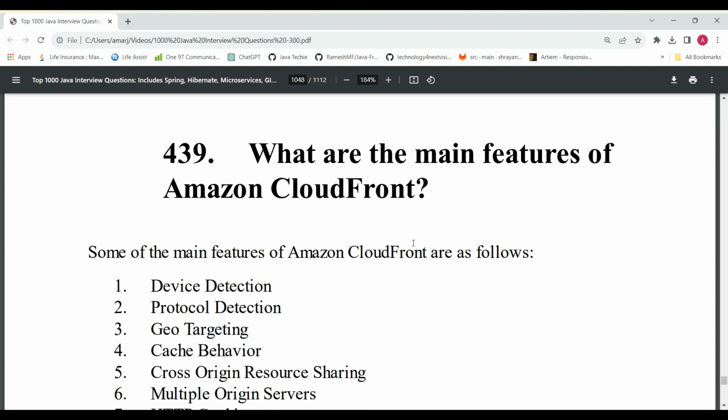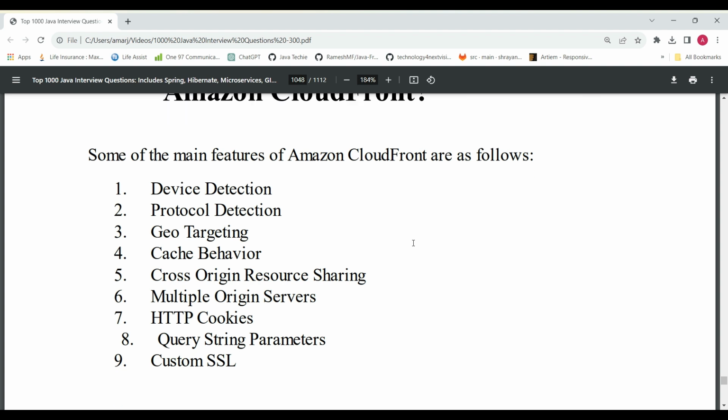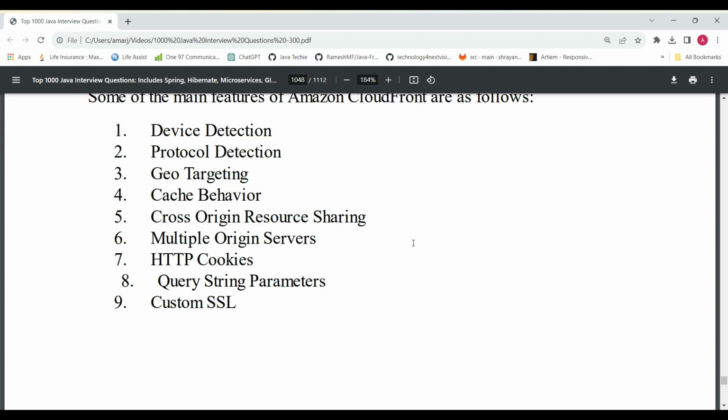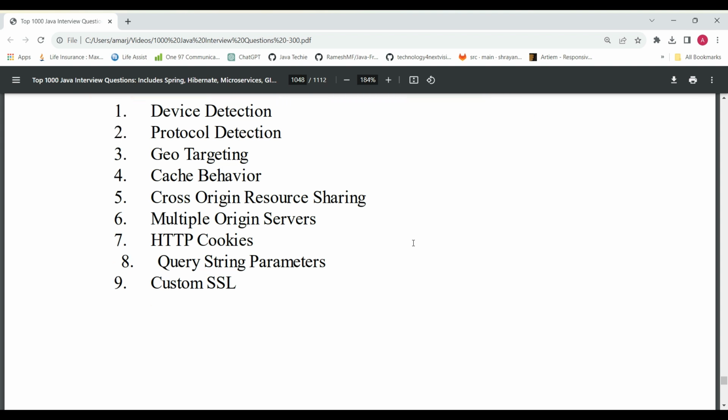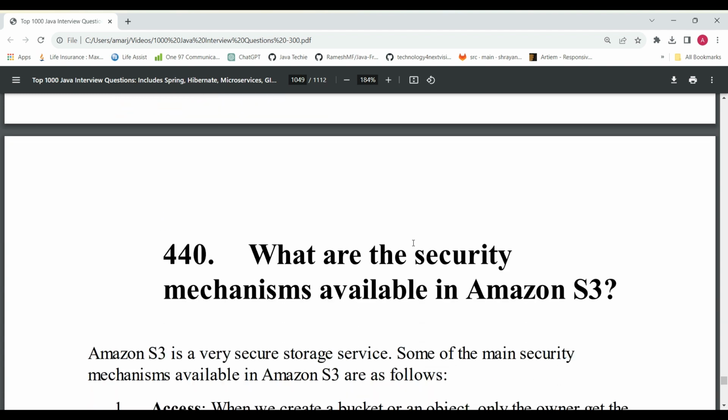And the next question is, what are the main features of Amazon CloudFront? There are multiple features in CloudFront. Mostly CloudFront has device detection, protocol detection, geo targeting, cache behavior, cross origin resource sharing, multiple origin servers, HTTP cookies, and query string parameters, and custom SSL, which we will use for geo targeting.